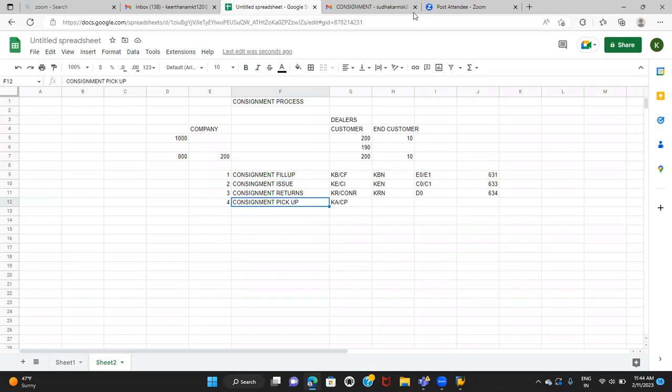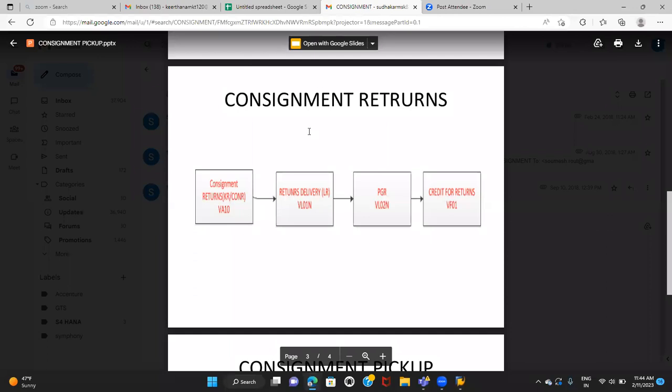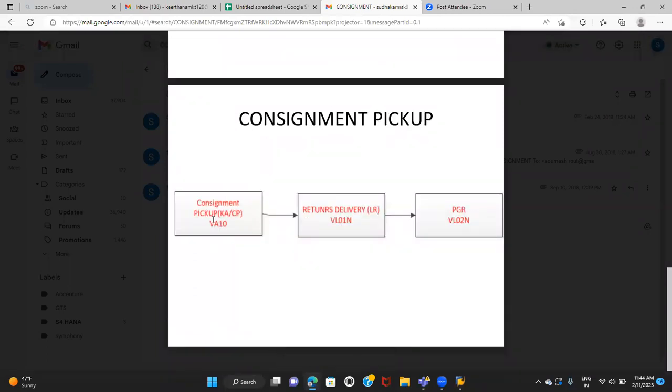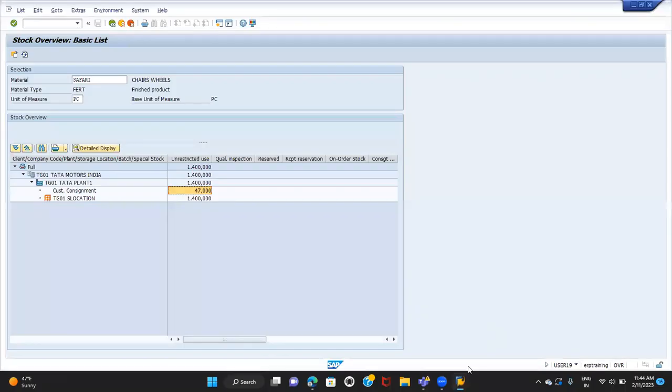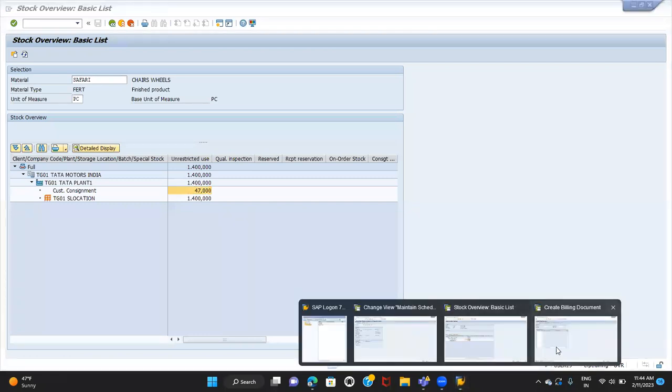How will the process flow look? We'll create the consignment pickup order. The sales document type you use here is KA or CP, by getting into VA01. Return delivery is LR, PGR, VL010. Once we do the PGR, the stock will get updated: it will get reduced from the consignment stock and updated in the consignment original stock. So let me go and create the pickup order.